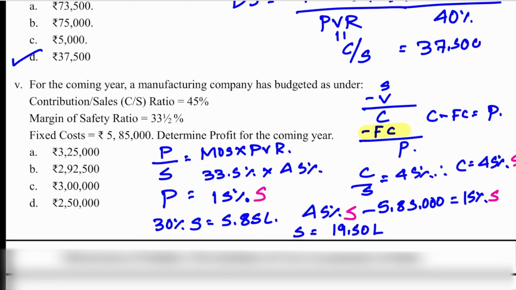Now you know profit is 15% of sales. So take 15% of that. So you will get 2,92,500. So that is the answer.